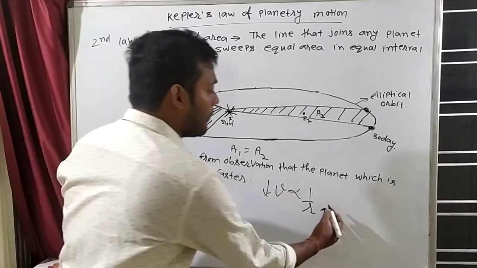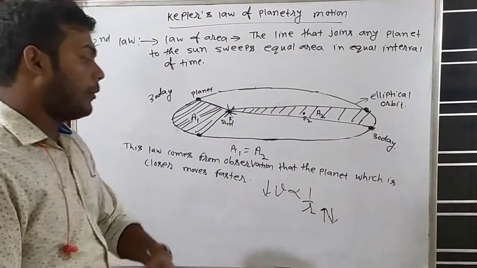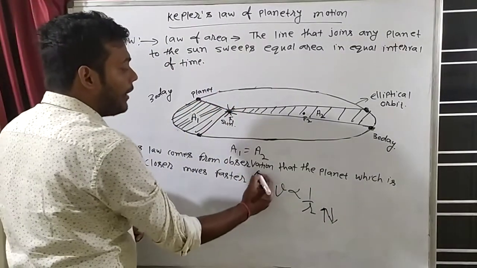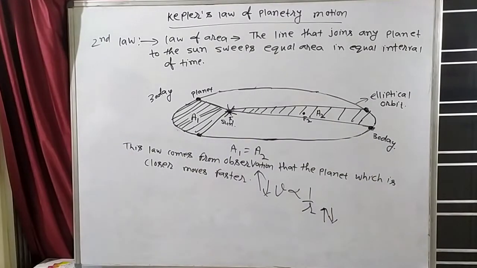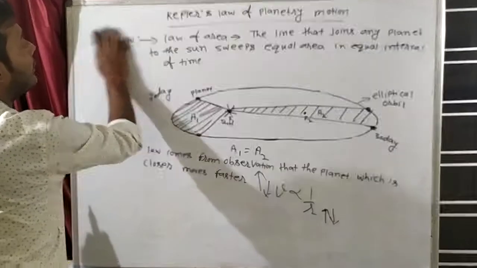And if the distance of the planet from the sun is less, then the planet will move fast. Clear? Is that it? Now we will discuss the third law.